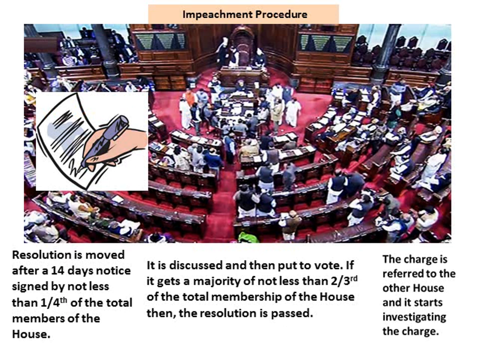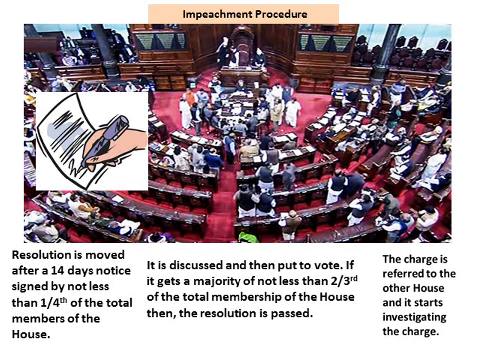So let us now zoom in on the procedure for the impeachment of the President. When can the President be impeached? If he has violated the spirit of the Constitution. And in which house of the Parliament can the impeachment procedure start? Both the houses of the Parliament, that is the Lok Sabha and the Rajya Sabha, have equal powers. That means that the impeachment procedure can start in any house of the Parliament. Any house of the Parliament can level the charge against the President. Now, the procedure is very simple. Please do not overcomplicate things.